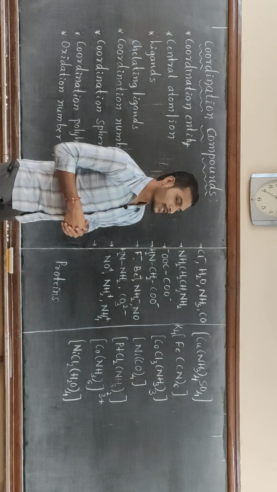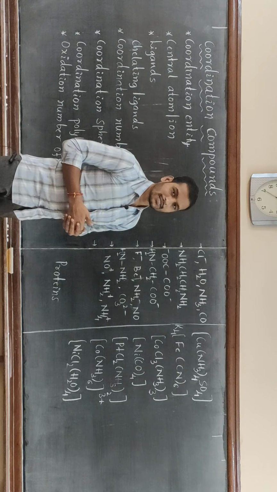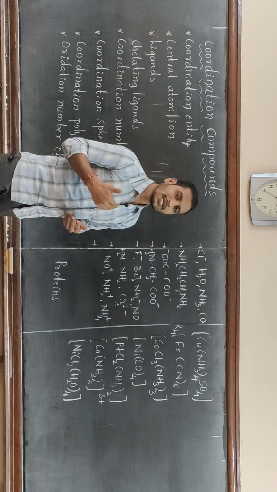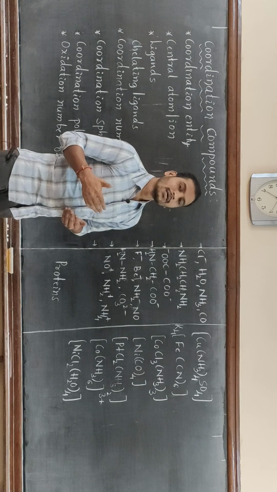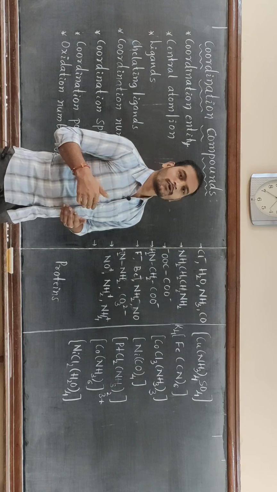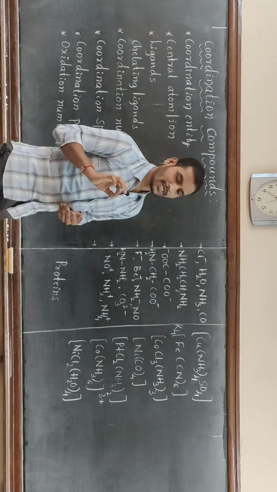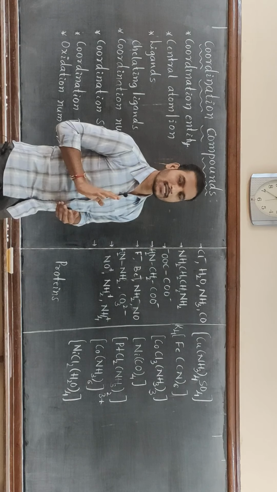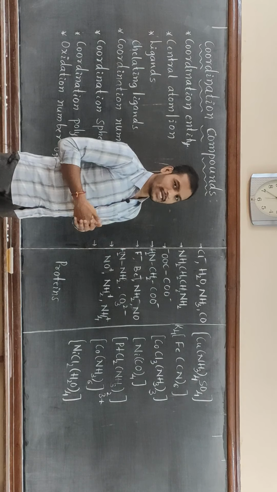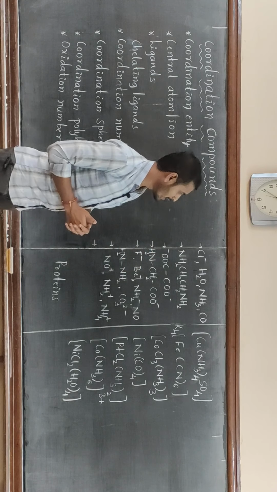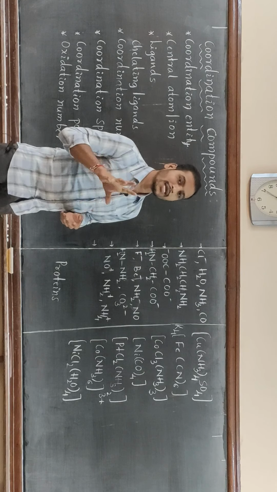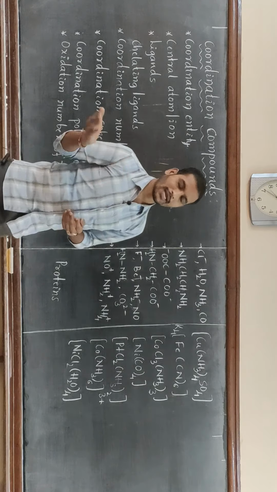And next, we have the polydentate ligands. Polydentate ligands are ligands which have several donor atoms or donor sites in a particular ligand. Examples of polydentate ligands are bidentate ligand, tridentate ligand and other ligands.